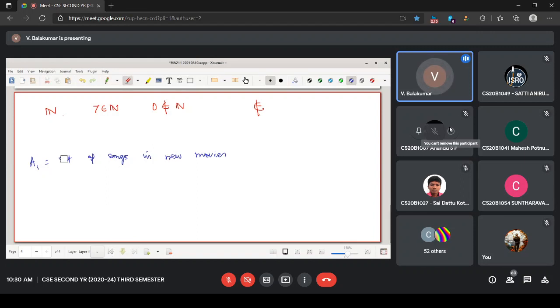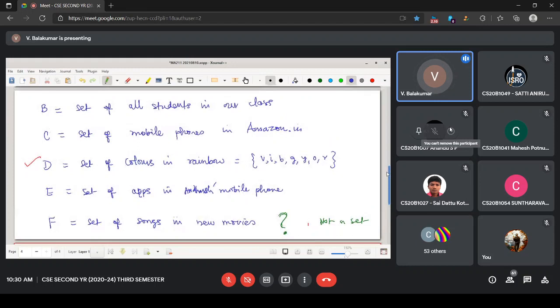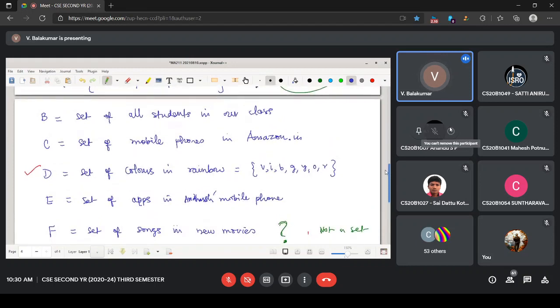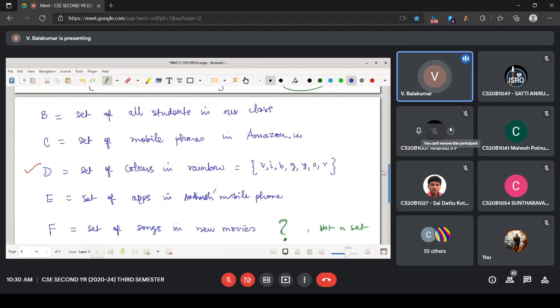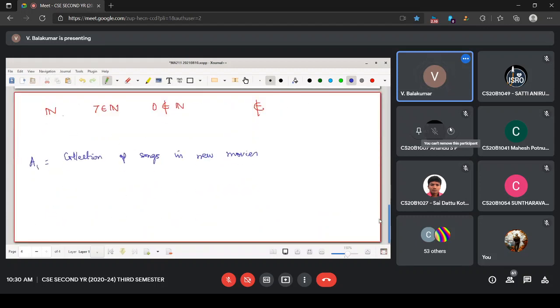Or simply I say collection. Instead of saying collection of, we shall say it that way hereafter. I shall modify these things also. We are defining a set. So it is a collection of all students in our class, a collection of mobile phones in Amazon, a collection of songs in new movies.